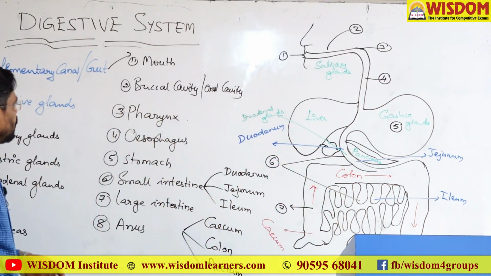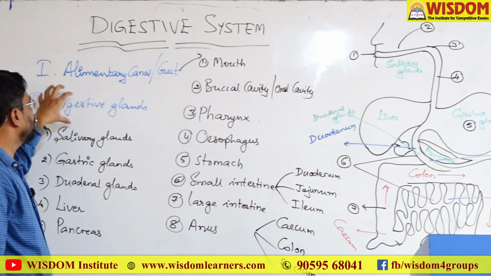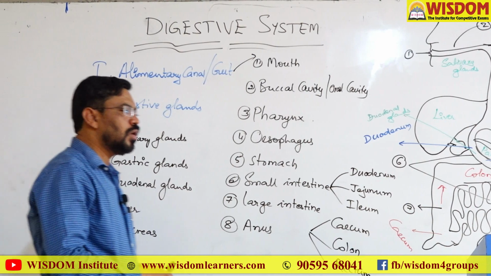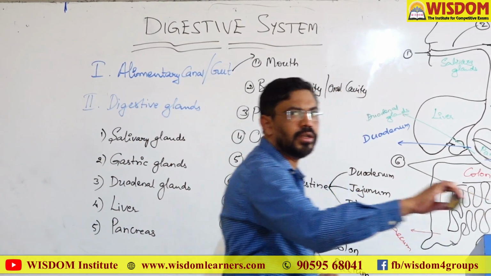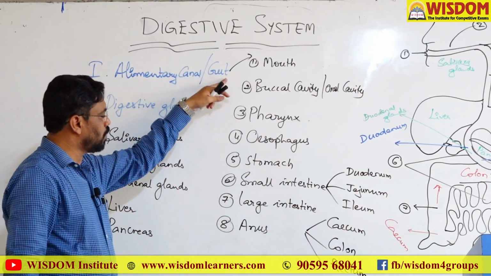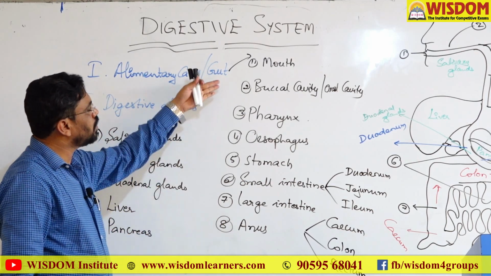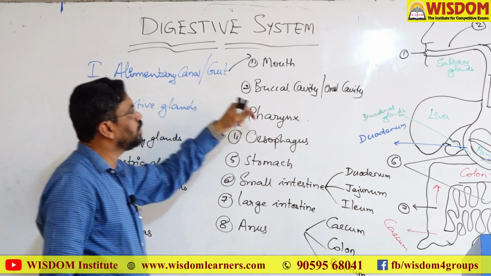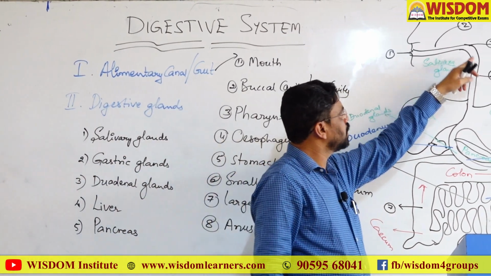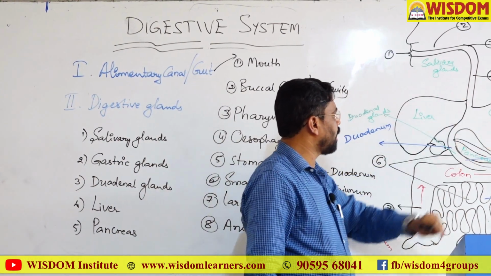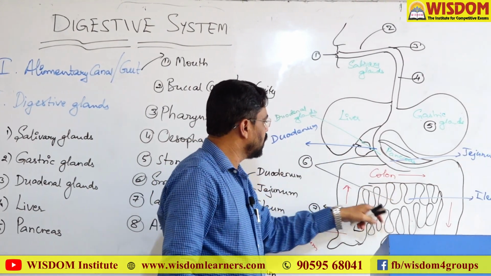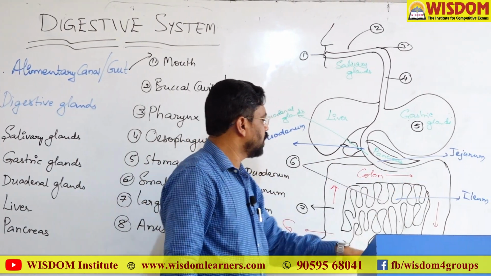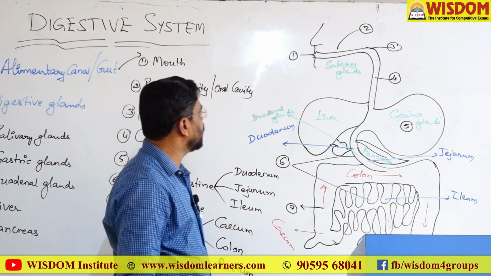So, the digestive system can be broadly divided into two parts: the alimentary canal or gut, and digestive glands. The alimentary canal is a long coiled tube like structure. It starts with the mouth and ends with the anus. These are the various parts of the alimentary canal: mouth, buccal cavity, pharynx, esophagus, stomach, small intestine, large intestine, rectum, and anus.